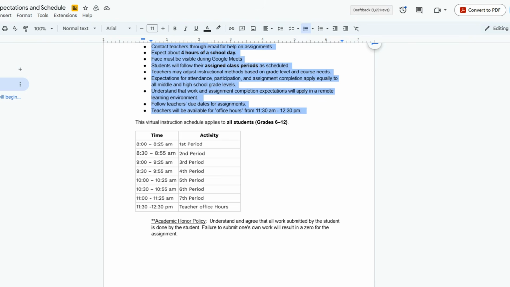Make sure you're following these guidelines. Make sure you're logging in to meet with all of your classes. And if you have any questions, please reach out to us.